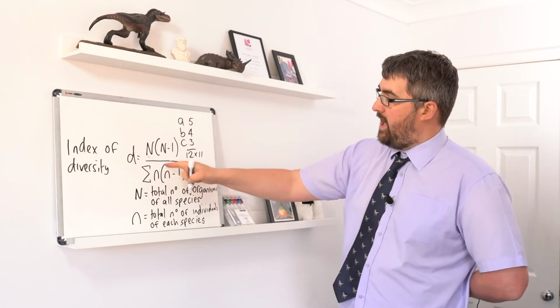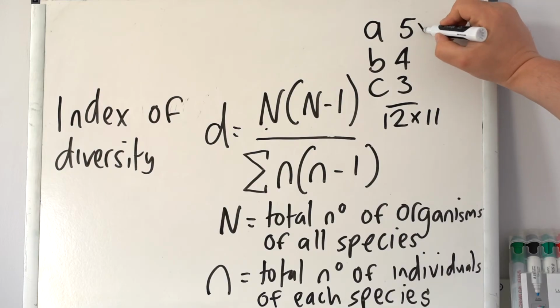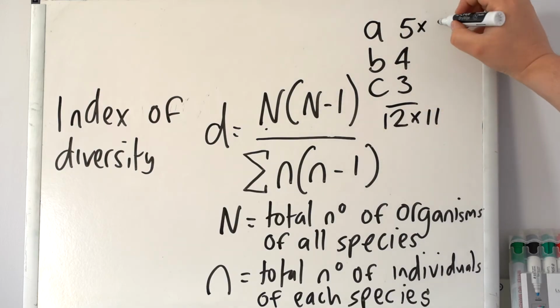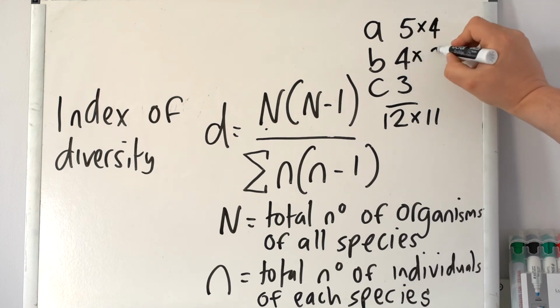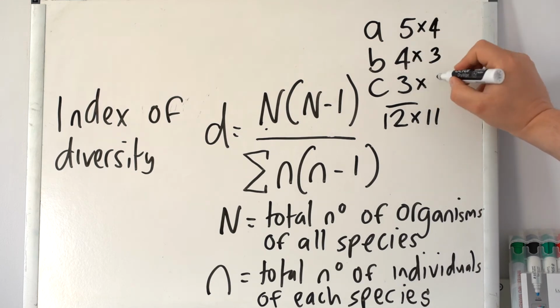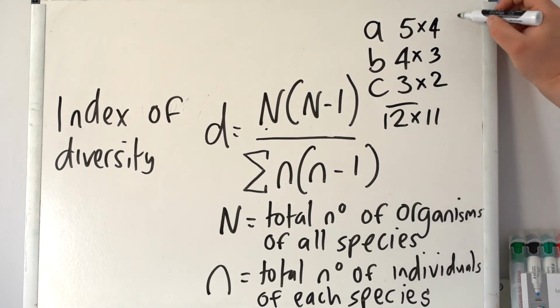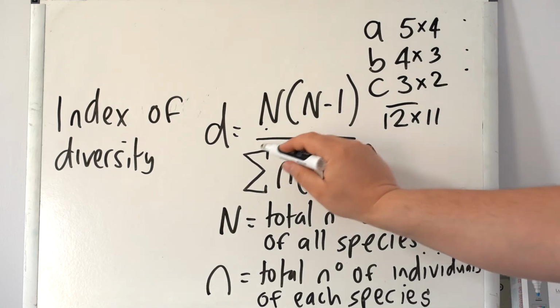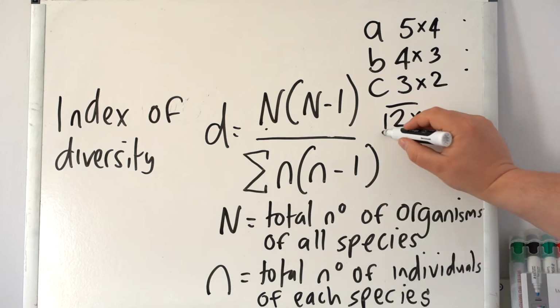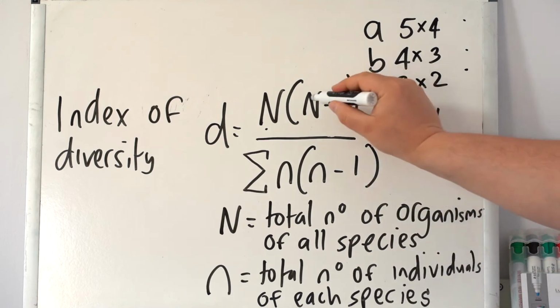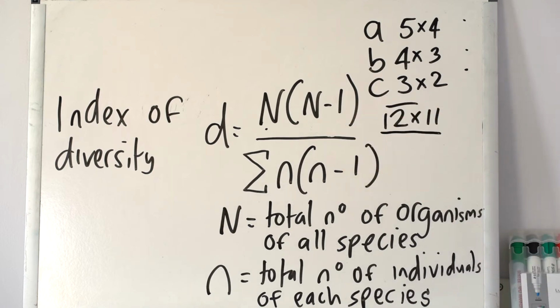So in the case here, I've got 5 times by itself minus 1, which would be 4. So 4 times 3, and then 3 times 2, like that. Okay. I would then add up these values here, and that would give me that value then. So I would use the answer from this one to go here, my answer from that row to go there.